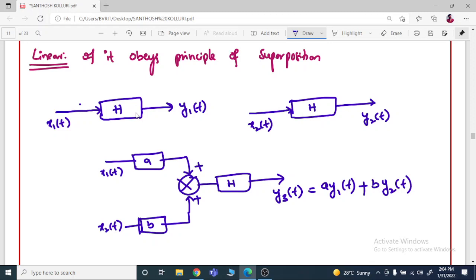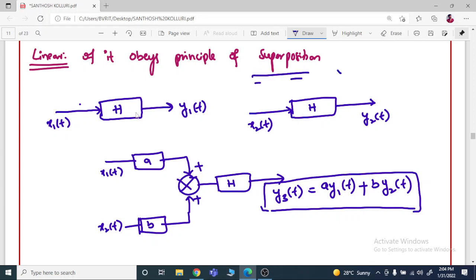If I get this kind of output with respect to these multiplication factors, then the system is said to be linear, because it obeys the principle of superposition.